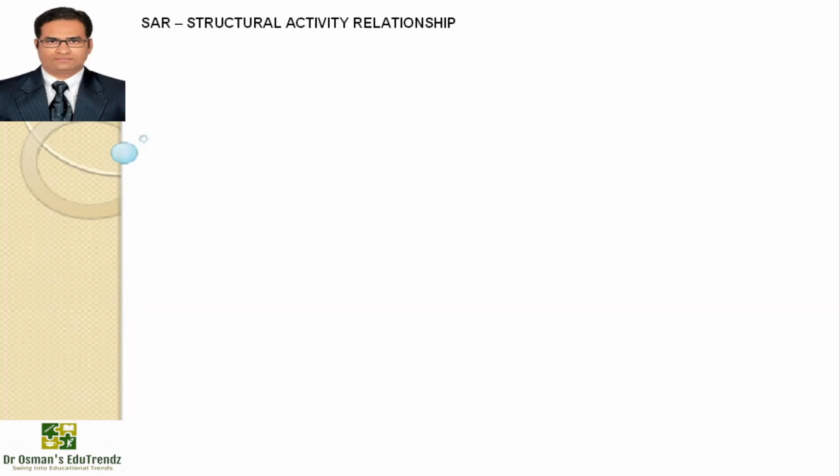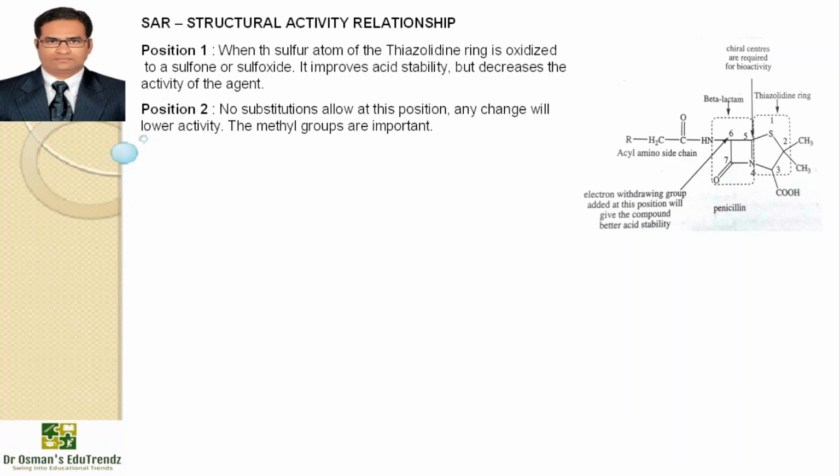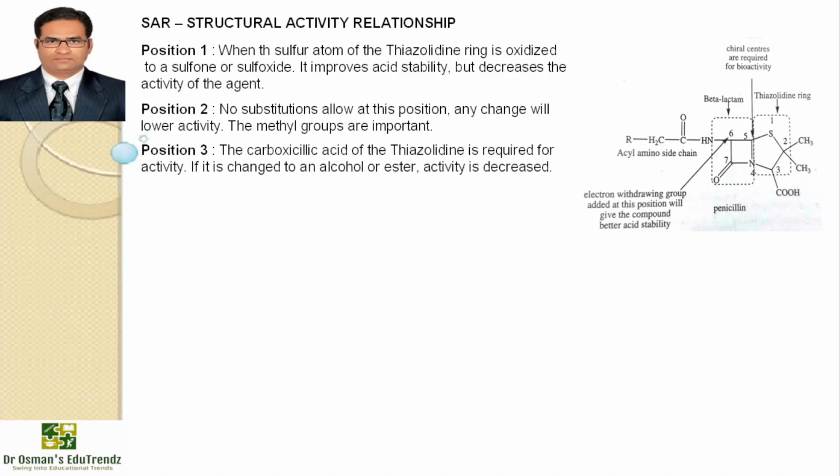Now, talking about the structure activity relationship. Position 1, you can see on screen, when the sulfur atom of the thiazolidine ring is oxidized to a sulfone or sulfoxide, it improves the acid stability but decreases the activity of the agent. Position 2, no substitution is allowed at this position. Any change will lower the activity. The methyl groups are important here. Position 3, the carboxylic acid of the thiazolidine is required for activity. If it is changed to an alcohol or ester, activity is decreased.